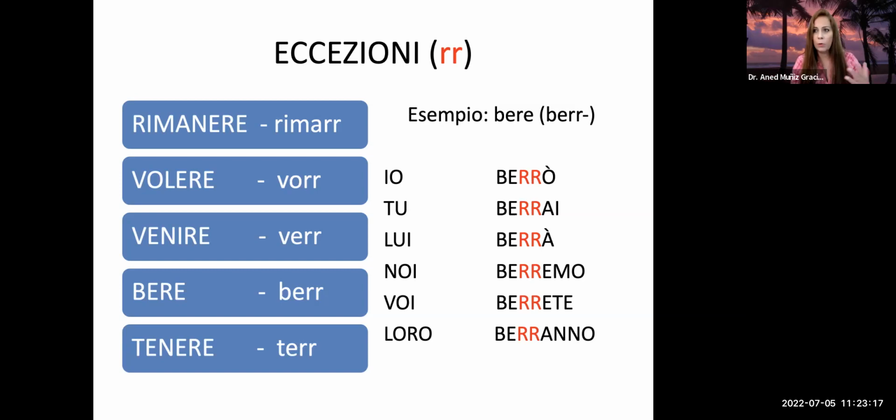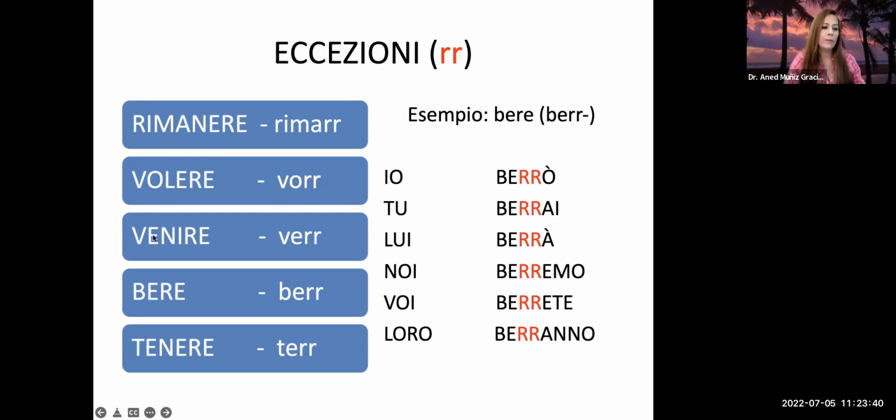Right? And then, so there's two main groups of exceptions, right? Main groups meaning more than a single or a couple of verbs. These are the double R's. So you don't say io rimanerò, you say rimarrò, right? Rimarrai, rimarrà, rimarremo, rimarrete, rimarranno. Volere, not volerò, which is actually the verb volare, but not volere, right?